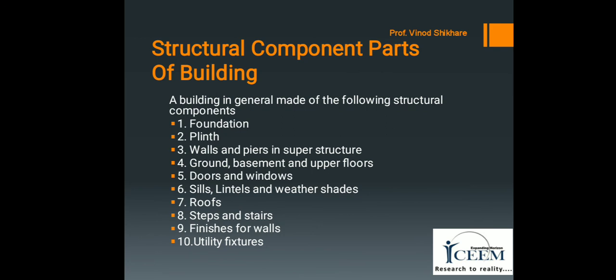Windows are generally provided for the proper ventilation and lighting of building. The functional requirements are weather resistance, sound and thermal insulation, damp prevention and termite proofing, fire resistance and durability,